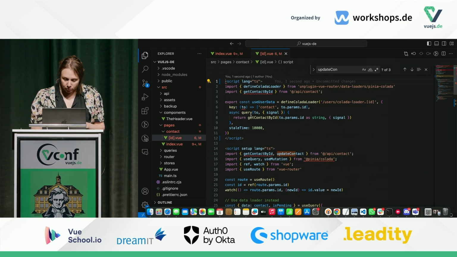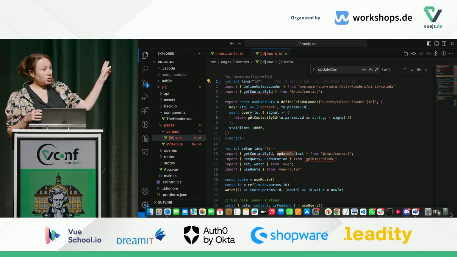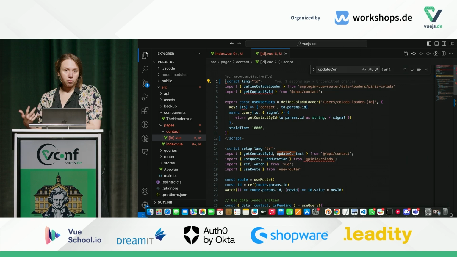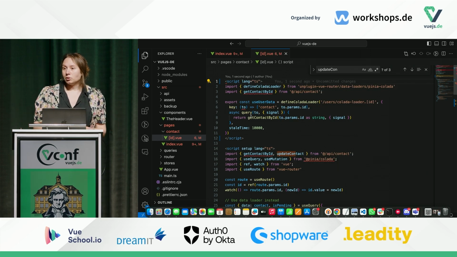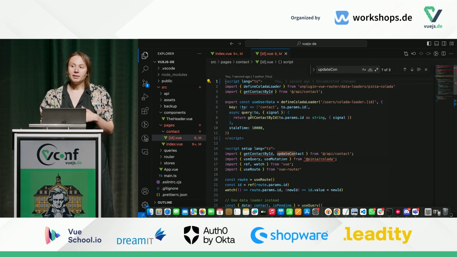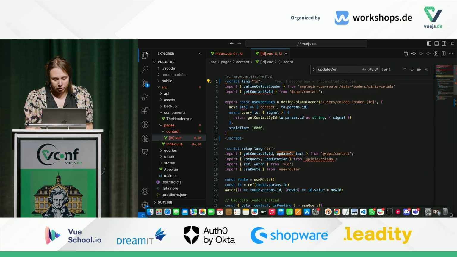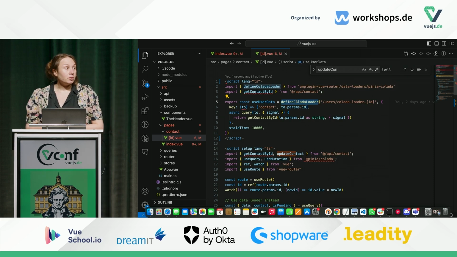And the idea of the data loader is to fetch all the data that we need before the component is rendered. So it looks a bit like suspense in that regard, but actually, as I mentioned previously, it will enable us to have much more fine-grained control about how the data are loaded and cached. And precisely about the cache, that's where Pinia Colada enters the stage.